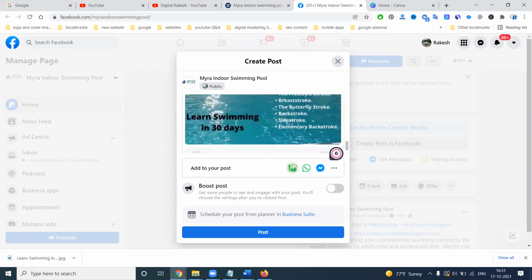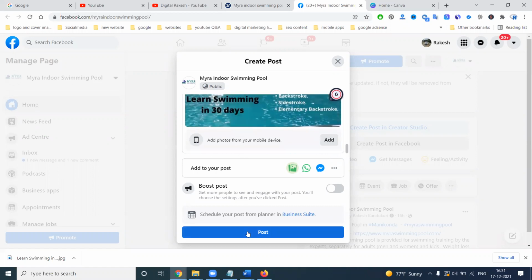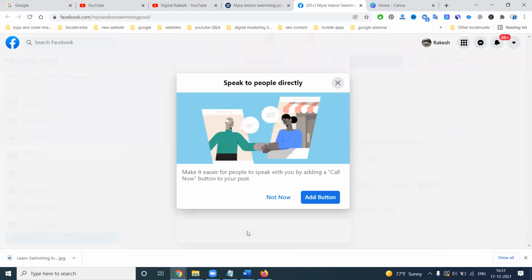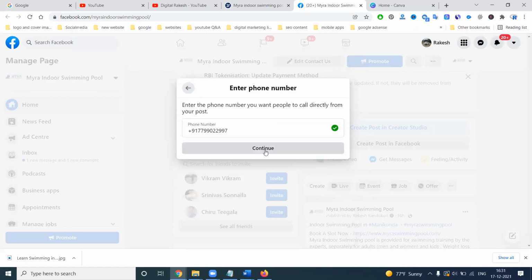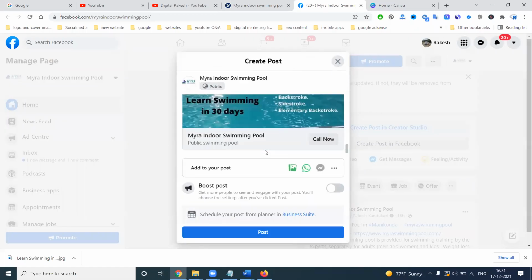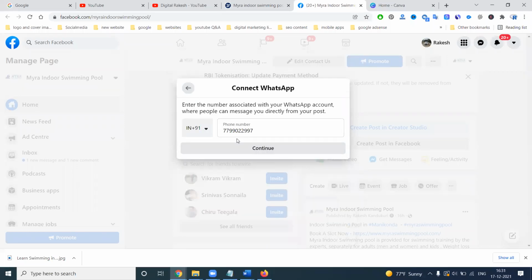Okay, now I have designed the image. Here it is. Click the post option. If any add button is called, like we can add your call button, a call button option will be given to the particular customer. We can give the WhatsApp number also.